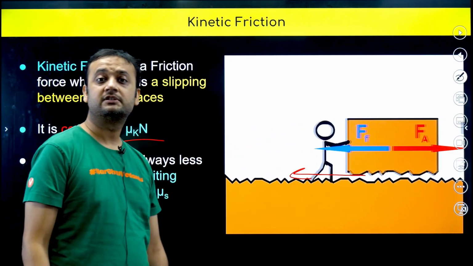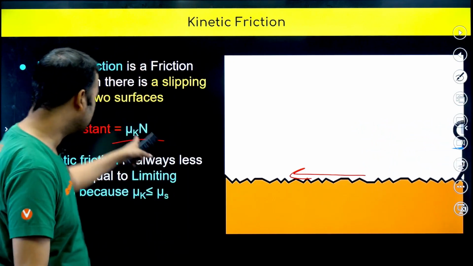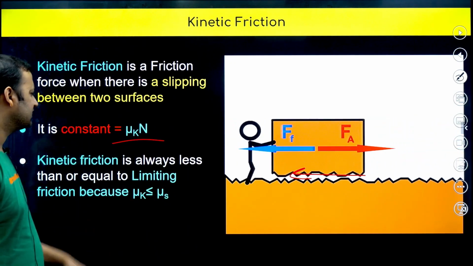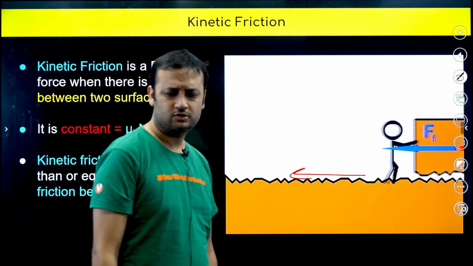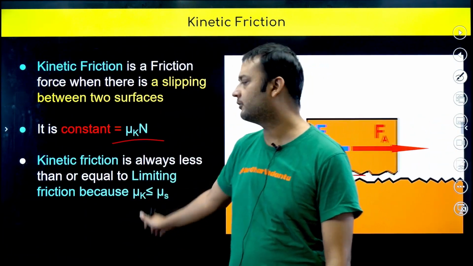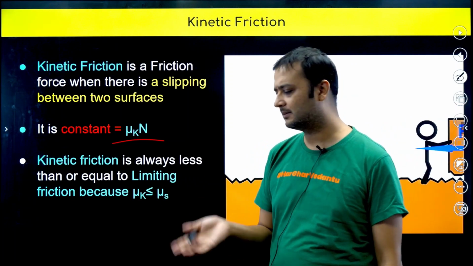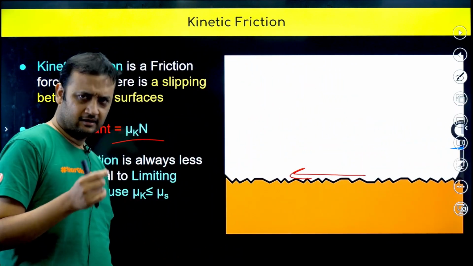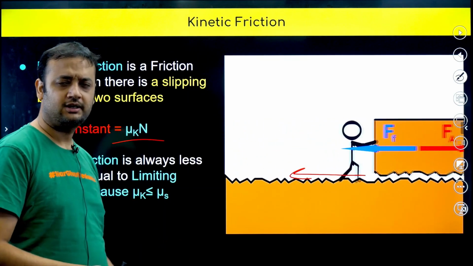Mu s was the coefficient of static friction. What is mu k? Mu k is the coefficient of kinetic friction. Generally speaking, mu k is always less than or equal to mu s. The maximum value of mu k can be mu s, but generally mu k will be less than mu s. Why is this so? We will talk about it very shortly.